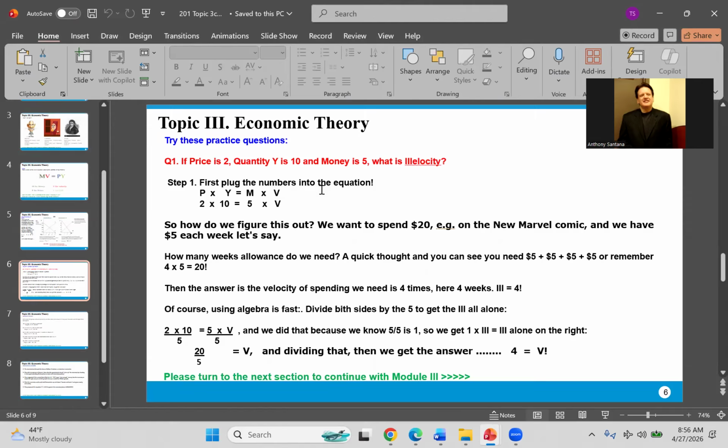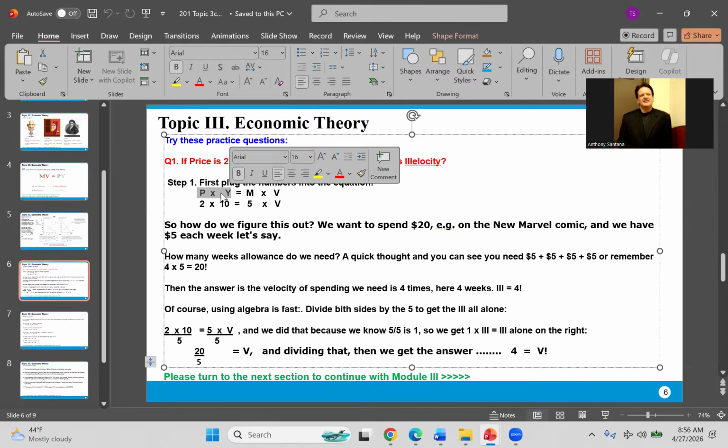So let's do some simple algebra example here of a question you might see on the test. I could tell you nominal GDP or just GDP. If I don't say real GDP, it means the whole thing, times the price. So if I just say GDP or nominal GDP, it means this whole thing.